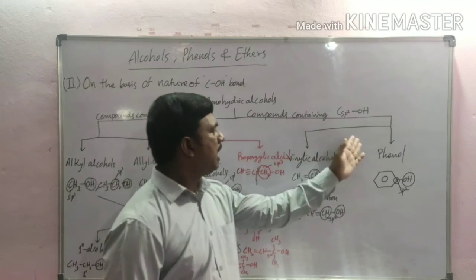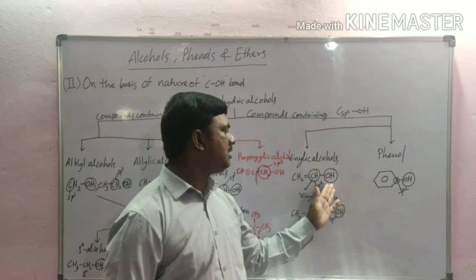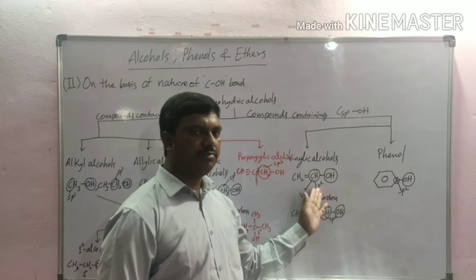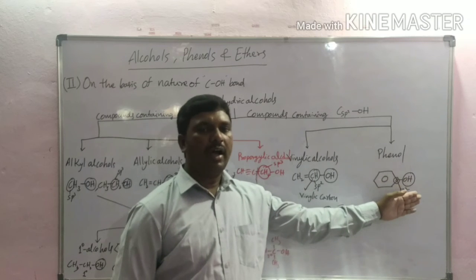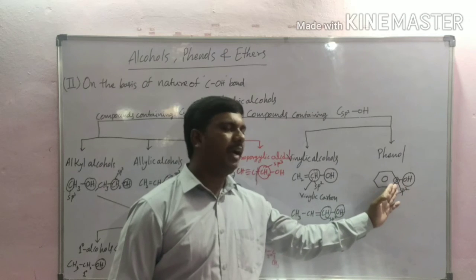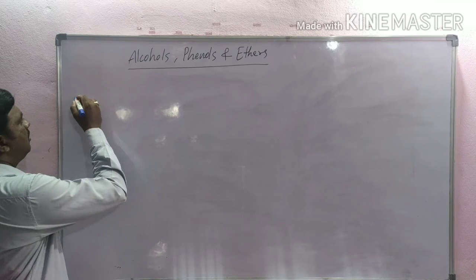And on the other side, in vinylic alcohols, the hydroxyl group is directly attached to an sp2 carbon atom. In phenol, the hydroxyl group is directly attached to a benzene ring or aromatic ring. These are called phenols.